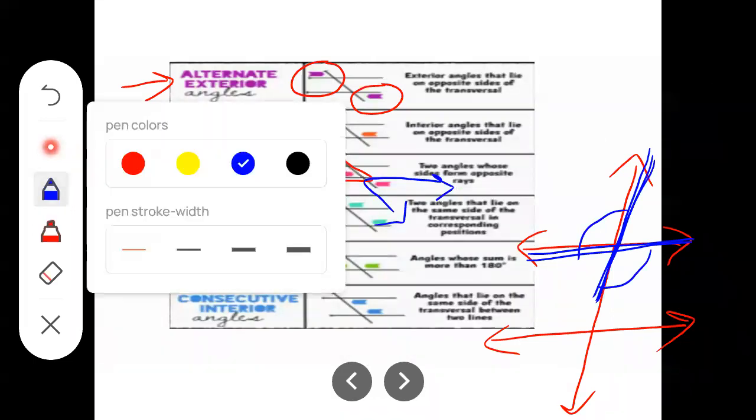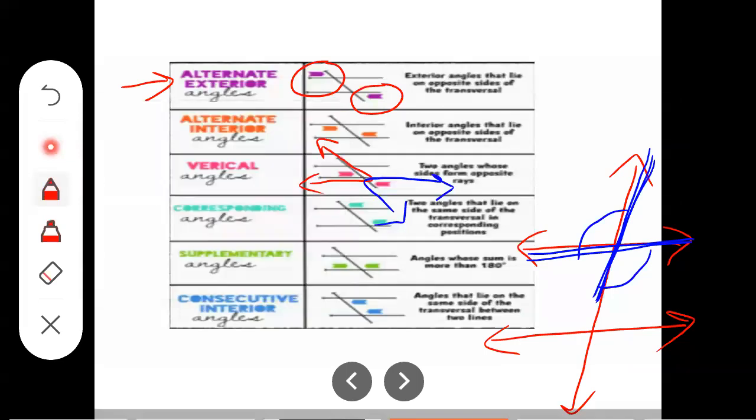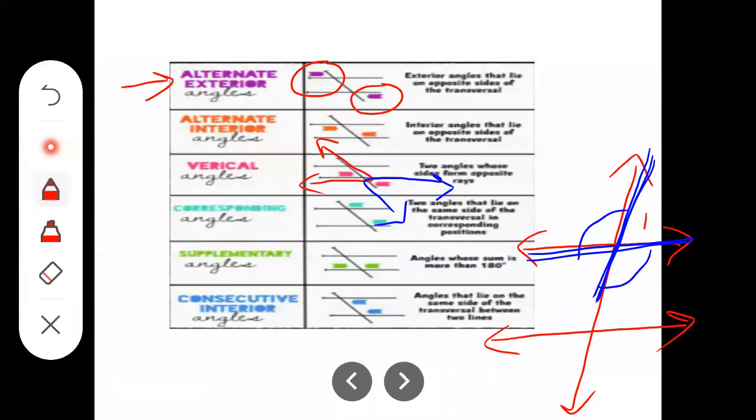And another one you can also mention here, this angle and this angle, that is also a pair of vertically opposite angles, right?